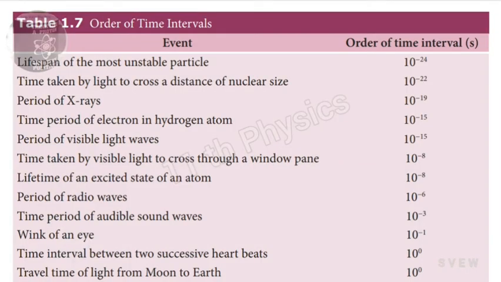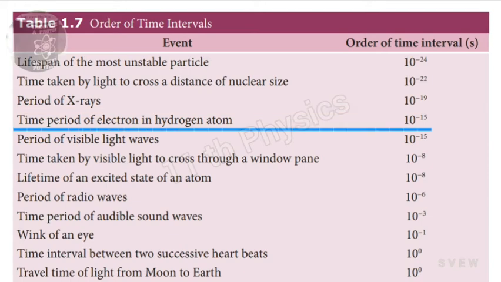Order of time interval of some events, in seconds. Lifespan of the most unstable particles is 10^-24. Minus means very small value. And time taken by light to cross a distance of nuclear size is 10^-22. Period of X-rays 10^-19.